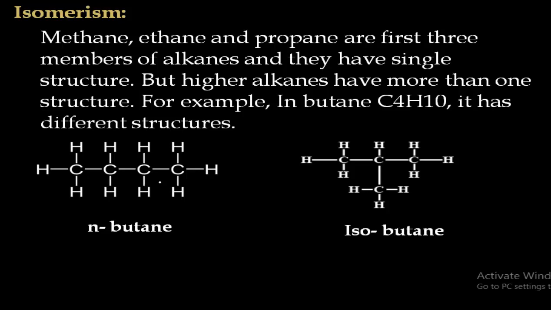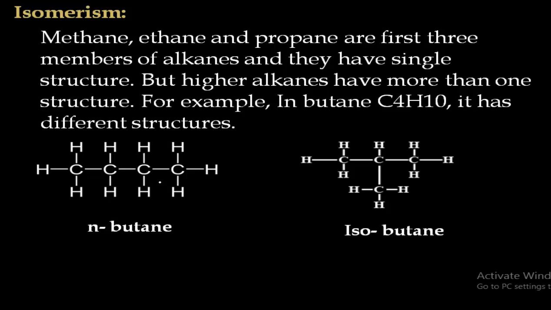They have different physical or chemical properties due to the difference in the arrangement of atoms. There are different types of isomers obtained in organic compounds. That you have also learned. Now we will see what are the different kinds of isomers found in alkanes.